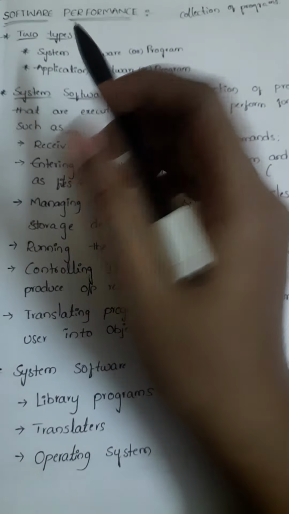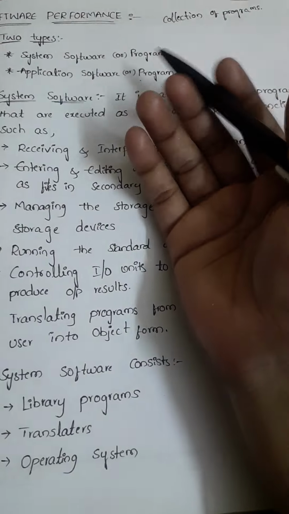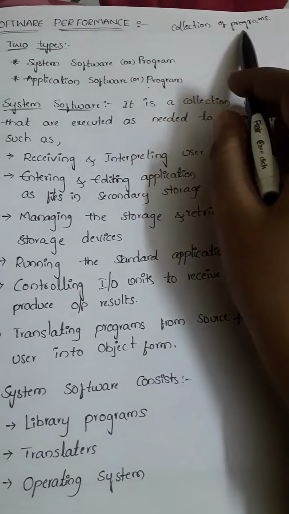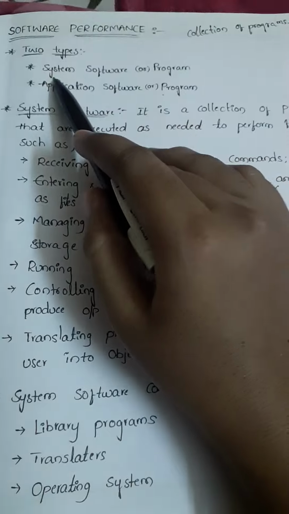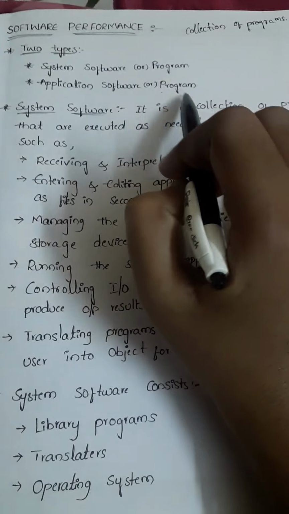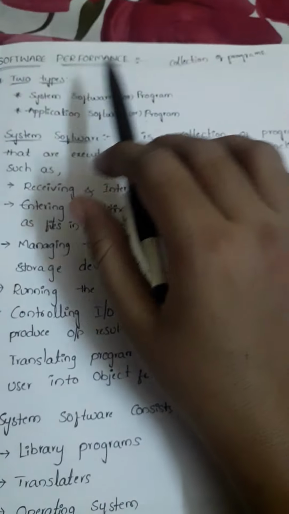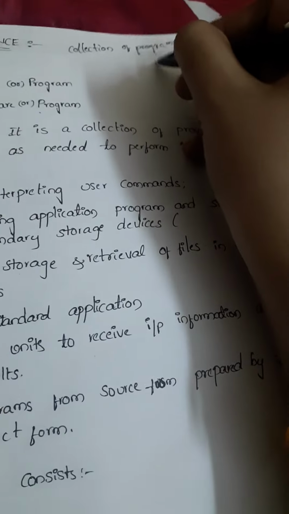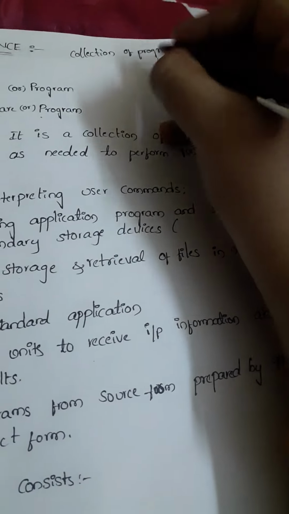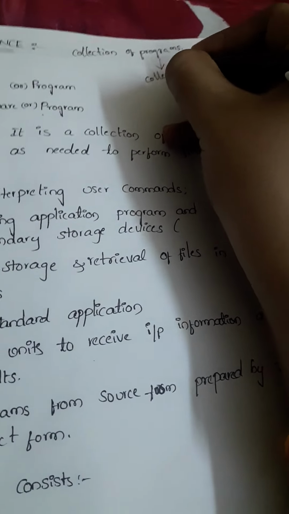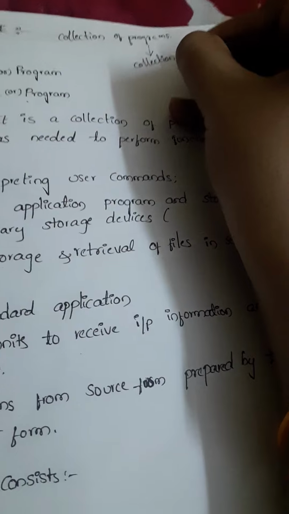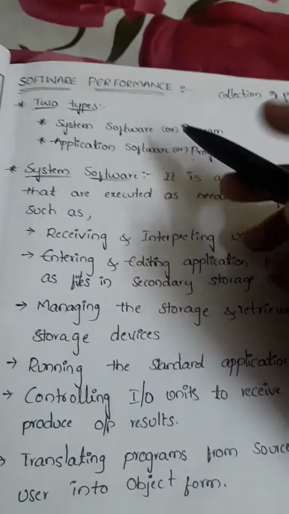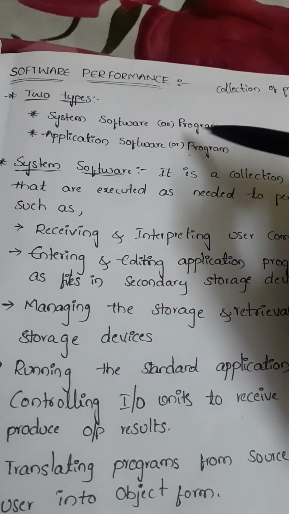So what is meant by software? Actually, software is nothing but a collection of programs. That's why the software has two types: one is system program and another one is application program. We are calling software a program. So what is meant by a program? A program is nothing but a collection of instructions, which we know already. Here we have the two types, system program and application program.